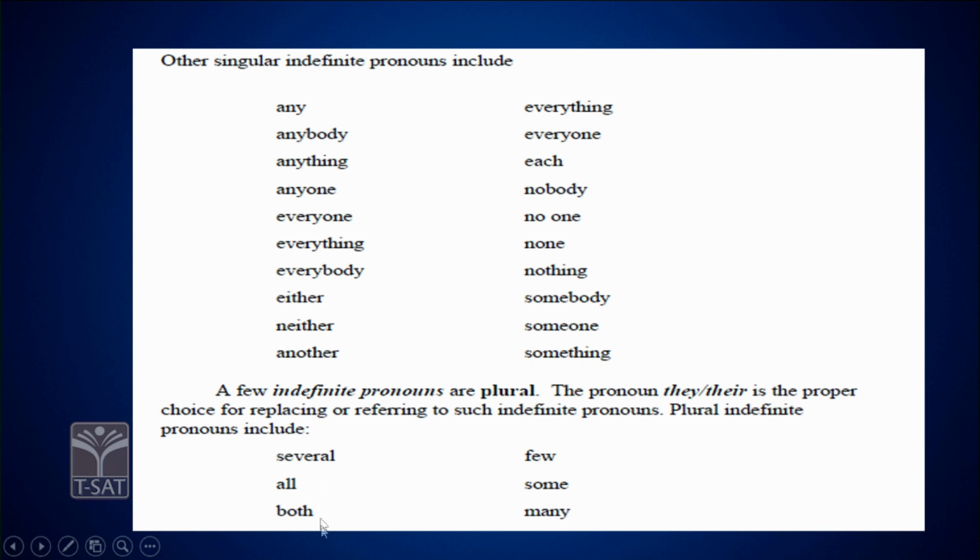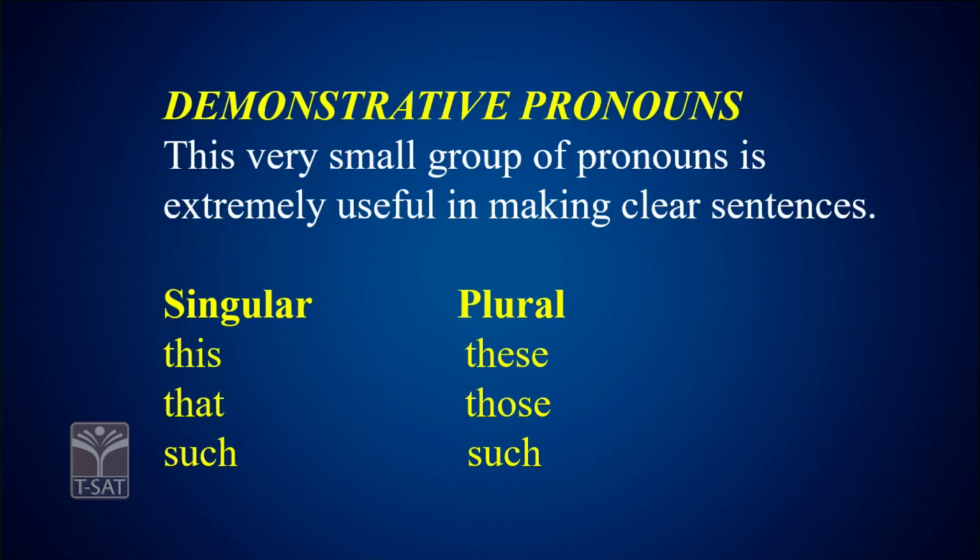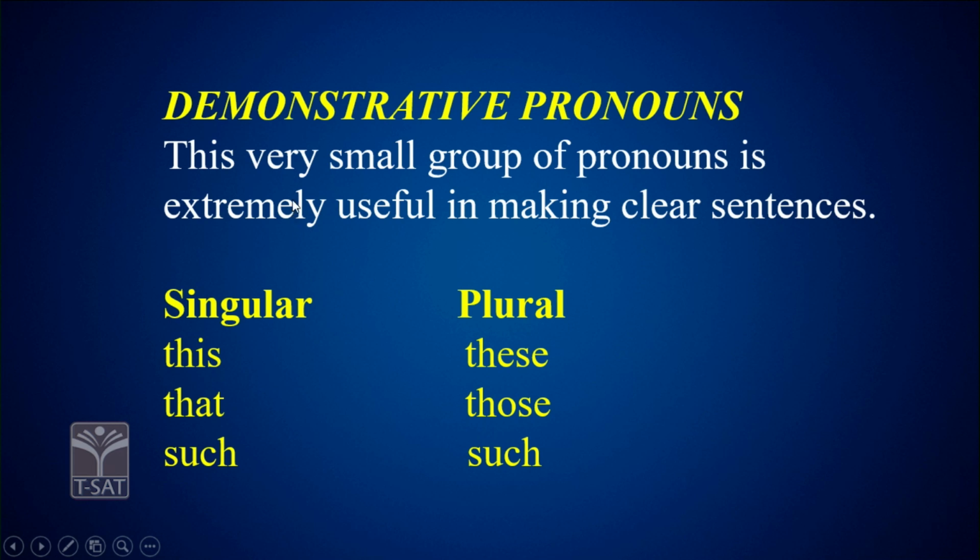Several, all, both, few, some, and many. So these are some of the examples for indefinite pronouns. Now we'll move on to the third category of pronouns, that is demonstrative pronouns, right? This very small group of pronouns is extremely useful in making clear sentences. We often make use of them, right?